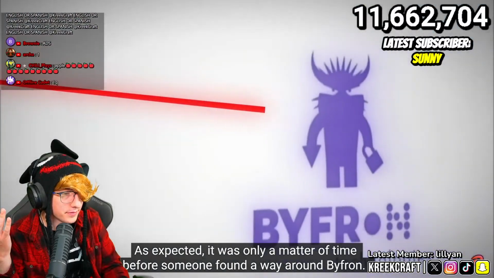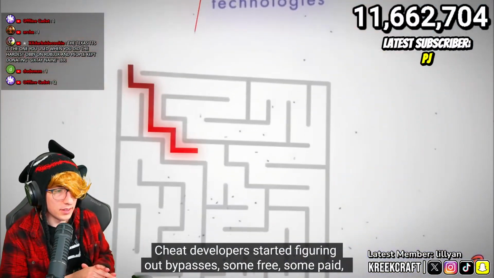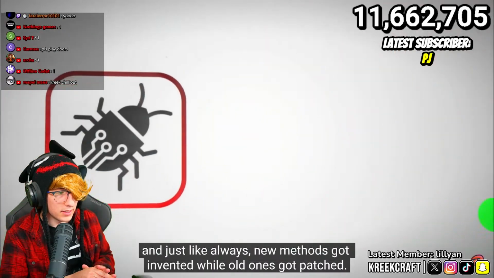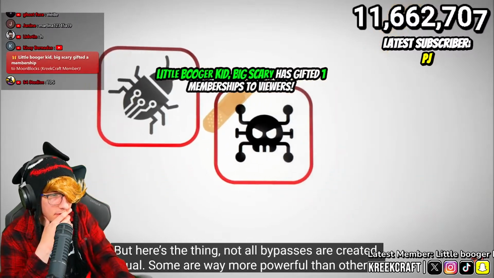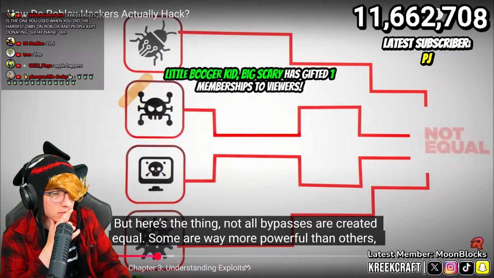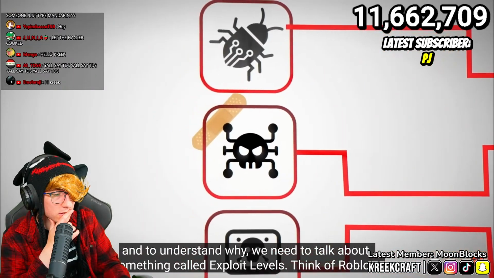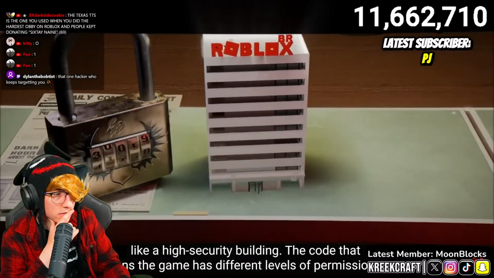As expected, it was only a matter of time before someone found a way around Bifron. Cheat developers started figuring out bypasses, some free, some paid, and just like always, new methods got invented while old ones got patched. But here's the thing, not all bypasses are created equal. Some are way more powerful than others, and to understand why, we need to talk about something called exploit levels. Think of Roblox like a high security building.